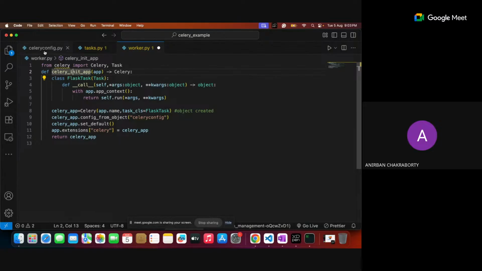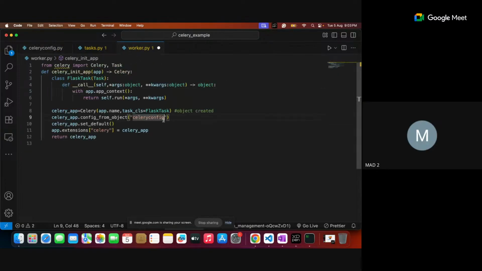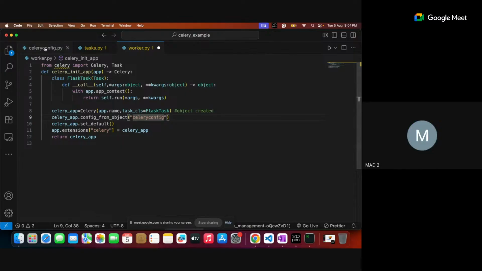Sir, in the code we saw app.config, and here you're using config from object. What's the difference, sir? Config.py is your configuration file, right? Yes. So this Celery app configuration is extracted from the Celery config file, which is my celeryconfig.py. This one, right?